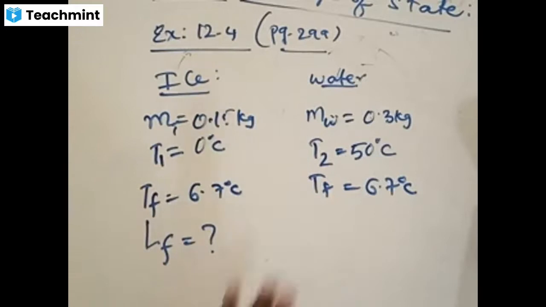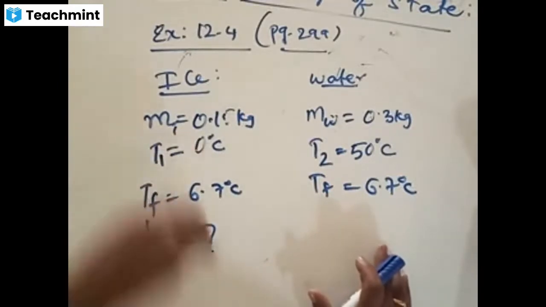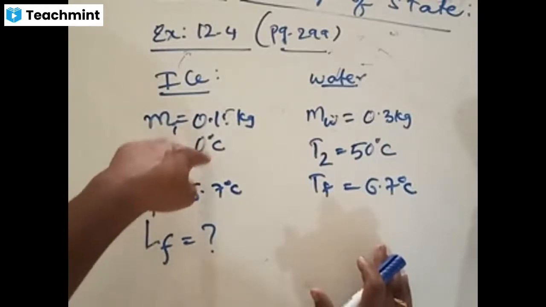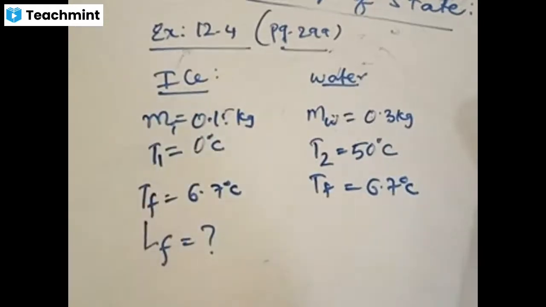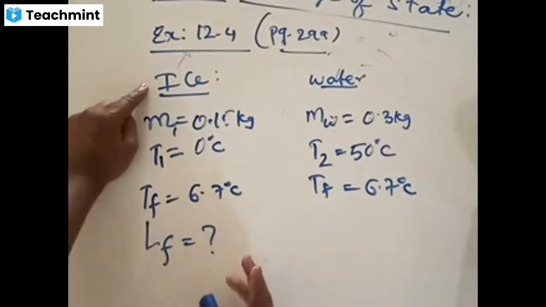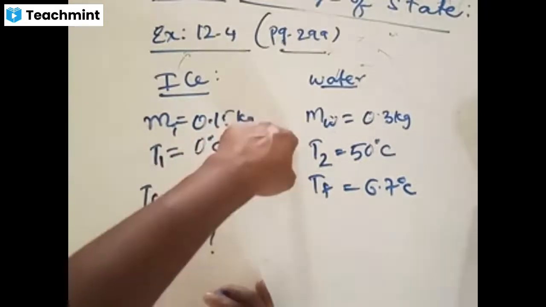Now here the principle is something like this. You should understand this logic. Ice is initially at 0 degrees Celsius. The first heat supplied will be utilized to convert ice at 0 to water at 0. First of all, the heat supplied should be utilized by the ice in two forms. It should first convert ice at 0 to water at 0.